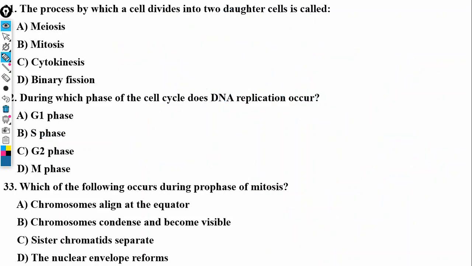All right, let me change this. The next one says, which of the following occurs during prophase of mitosis? We have chromosomes aligned at the equator. Remember that we have the PMAT, P being the first phase. Do chromosomes align at the equator?